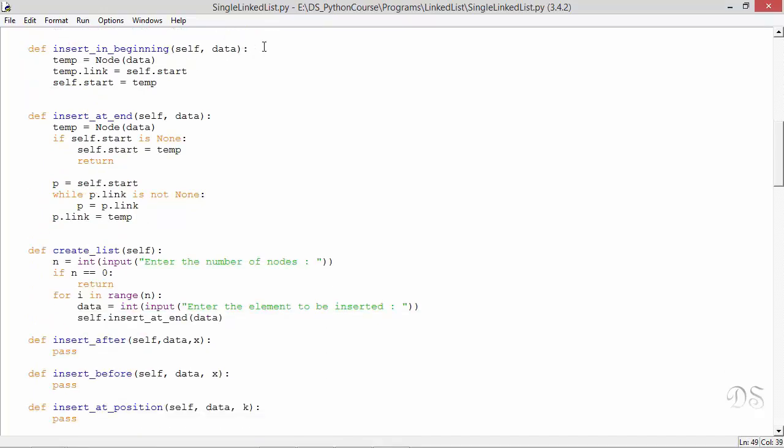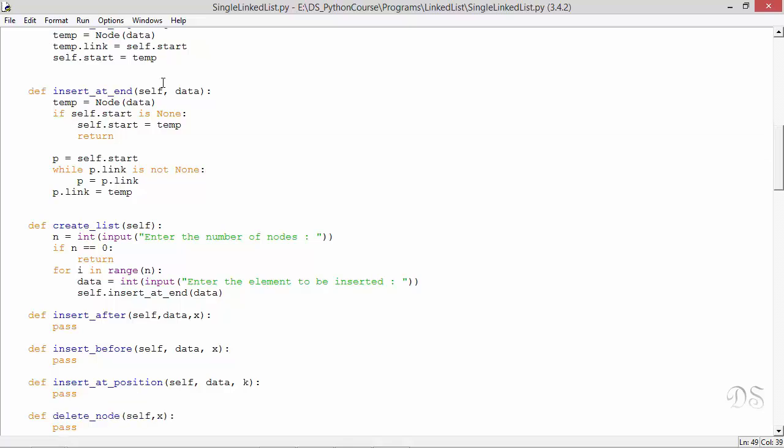This is the method for inserting a new node in the beginning of the list. Here we are allocating a new node. Then we are writing these statements temp link equal to start and start equal to temp. This method will also work when we have to insert a new node in an empty list. Because for an empty list, start will be none. So we'll have temp link equal to none and start equal to temp.